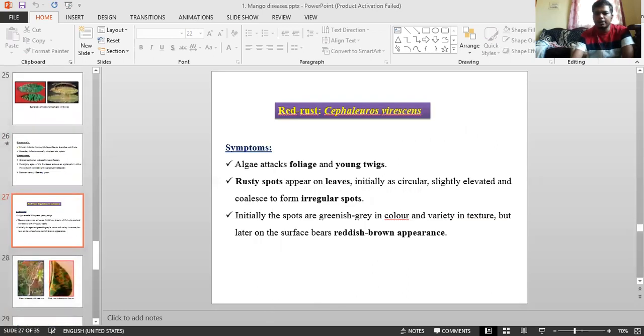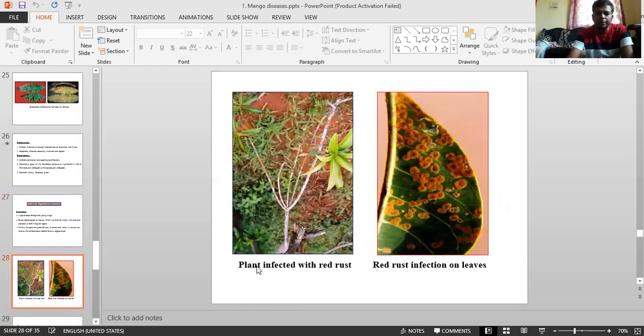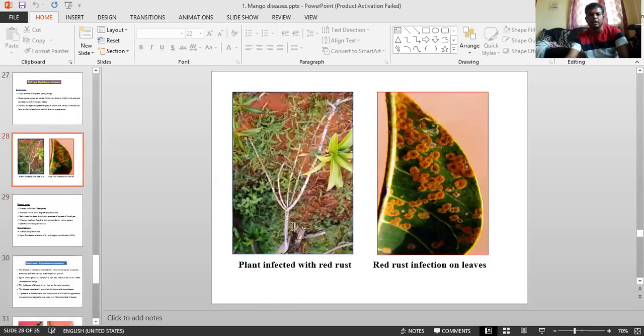And coming to red rust, the most important one, which we have not discussed yet. Coming to the red rust disease. Before going to the symptoms, how the red rust development takes place, we have already seen this. How the symptom development takes place, on which leaf surface it develops, why it develops, what type of color it develops, and whether it is a fungus or an alga. All those things we discussed in the practical class. See the symptomatology, symptom photographs, before going to the pathogen and economic importance.